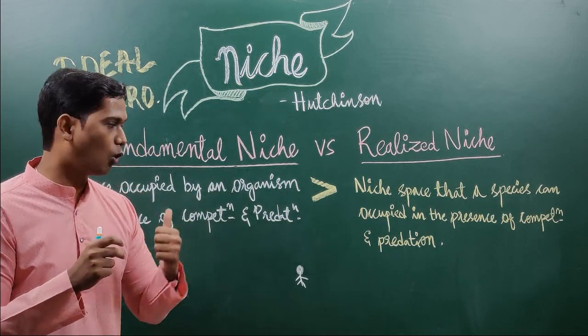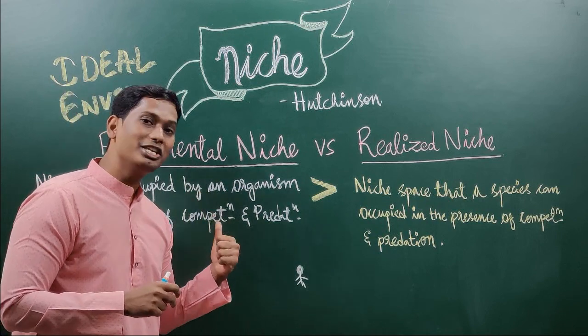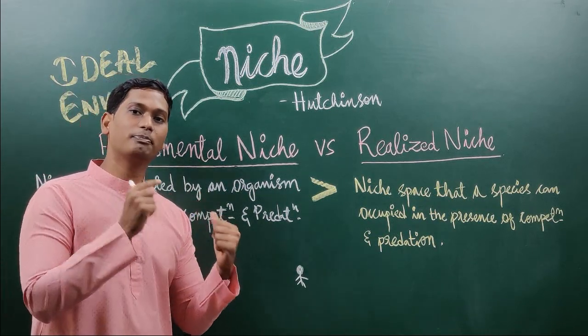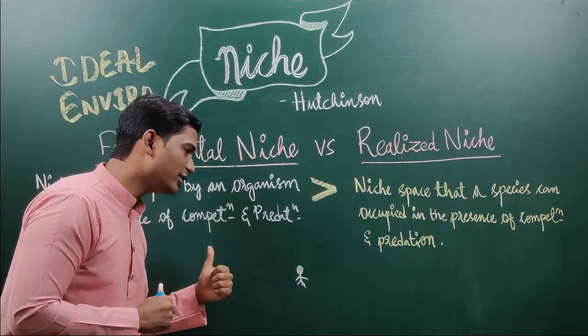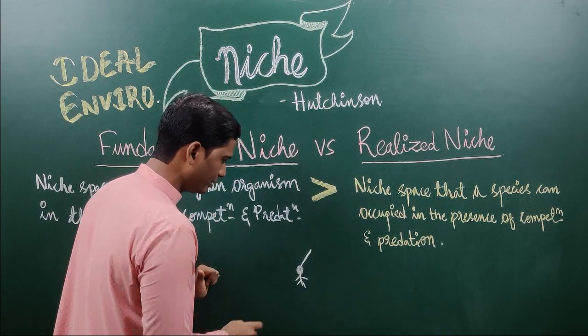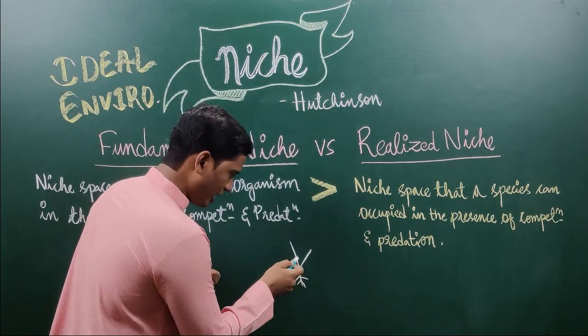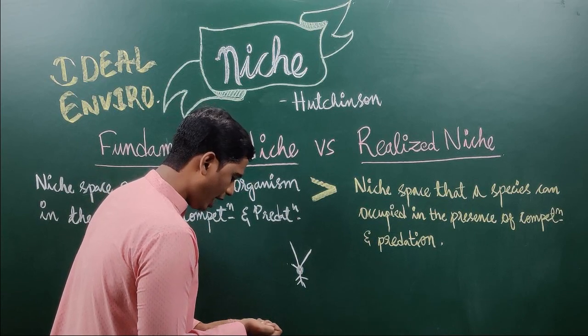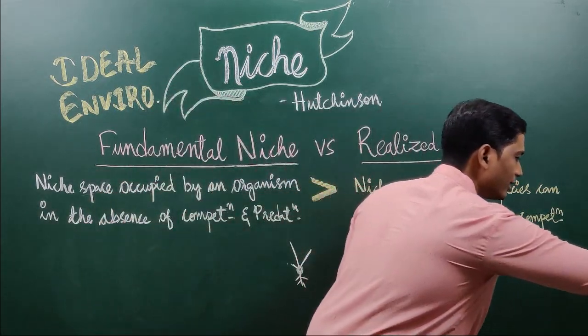According to him, a niche is a multi-dimensional hypervolume of a species. What is the multi-dimension here? See, I am related with air, I am influenced by water, I am influenced by parasites. Am I not influenced by parasites? Yes, right.